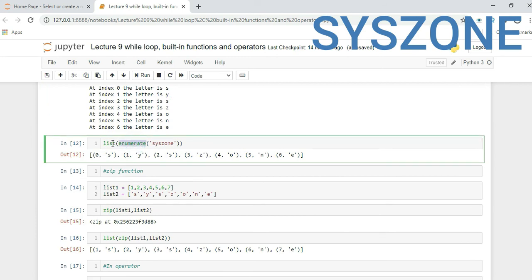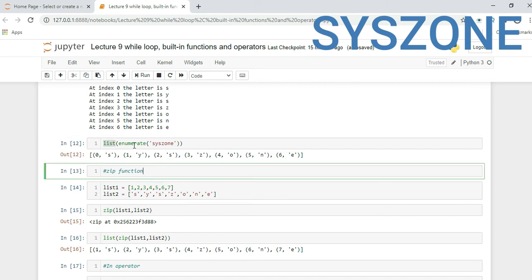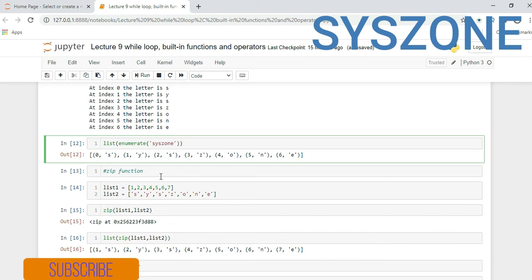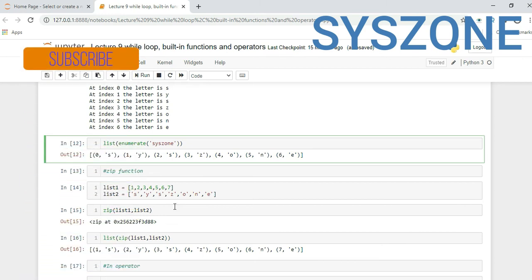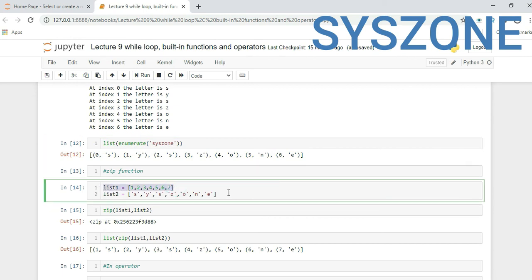We can convert our enumerate values into a list. Just use the enumerate function and convert it into a list. It will automatically pack in tuple format: 0 position S, first position Y, second position S, like that. Now the zip function, what will the zip function do? It will also do packing and unpacking of our list or multiple lists. Here we took 2 lists, list 1 and list 2.